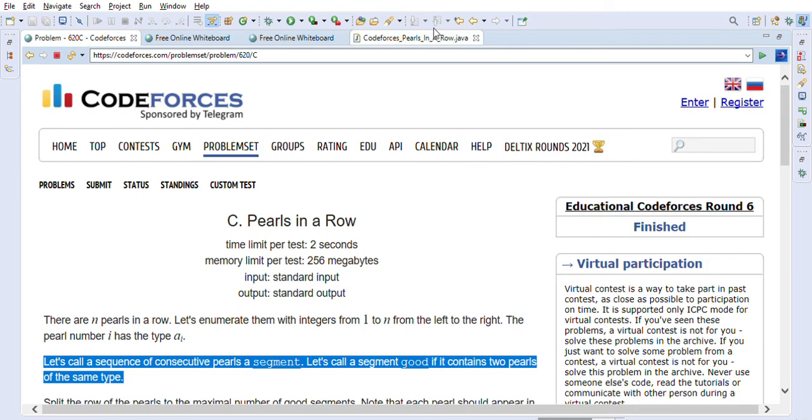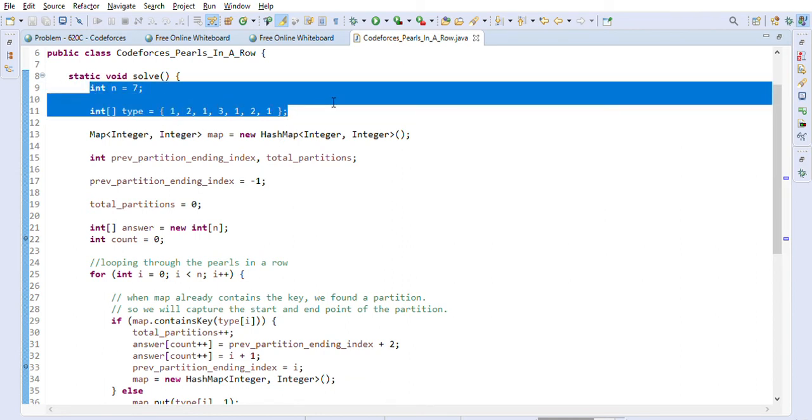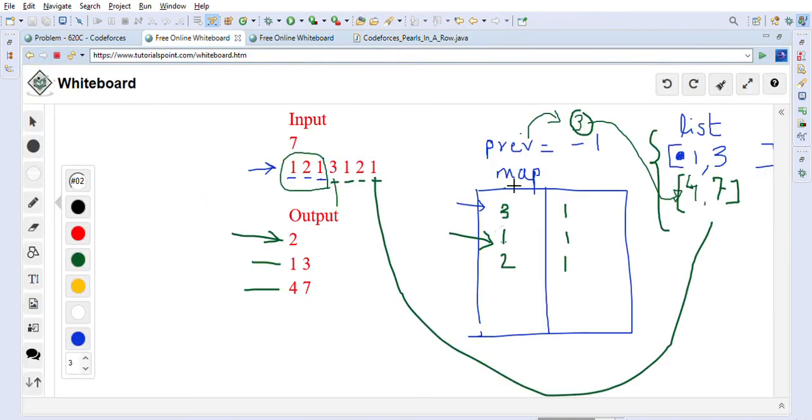So let's take a look at the Java code. The Java code is not that difficult. So first n is equal to 7. So these are the 7 pole types that are given to us. This is the input that is given to us, right? We first created a hash map here of integer comma integer, and we are using this hash map to keep track of the entries that we are making as we loop through.